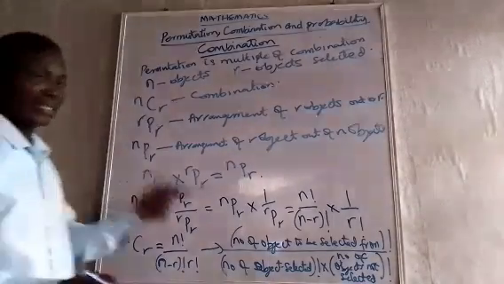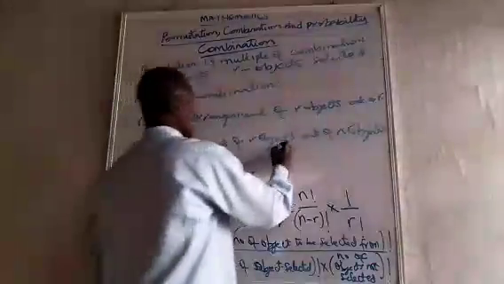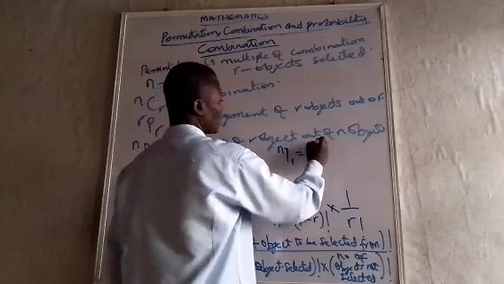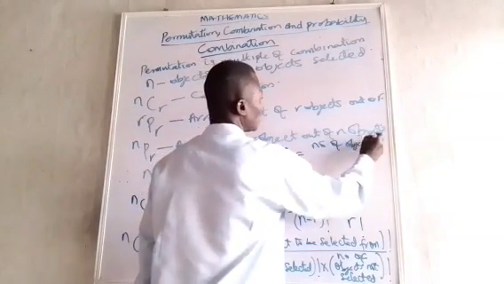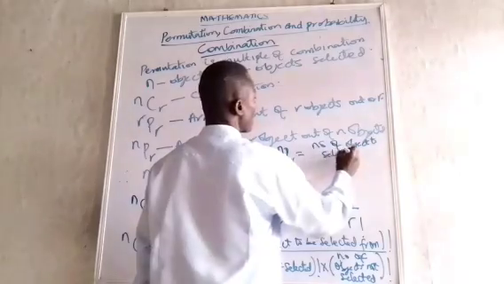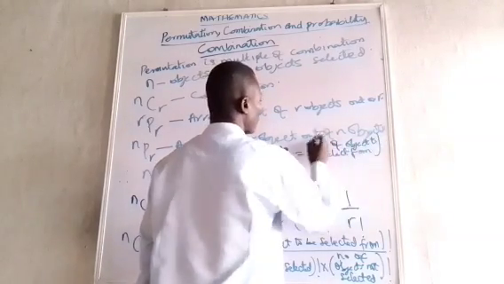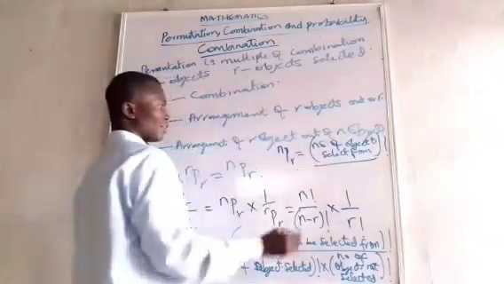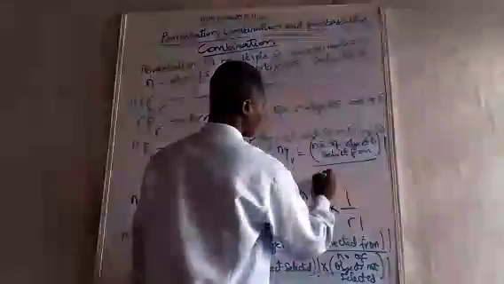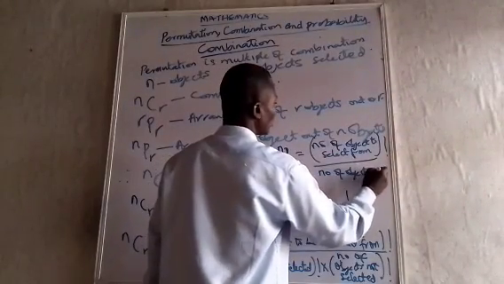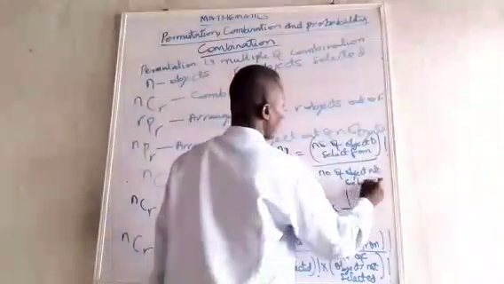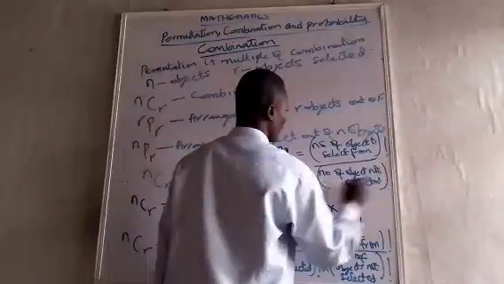So which means that in the same way, you can easily say NPR will be equal to number of objects to select from, factorial, over number of objects not selected, factorial.